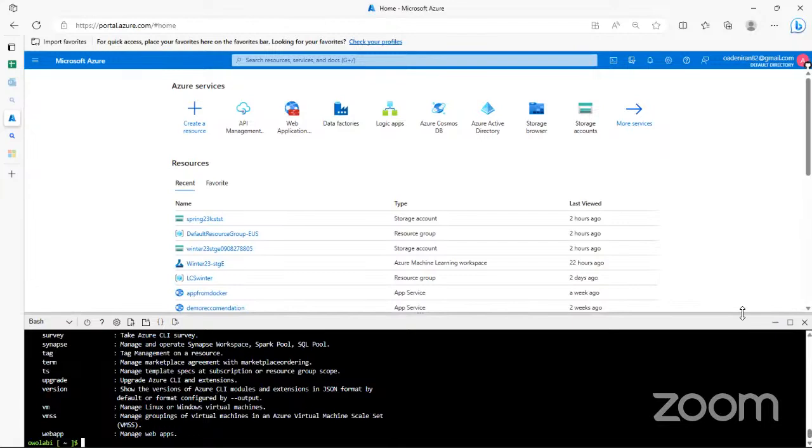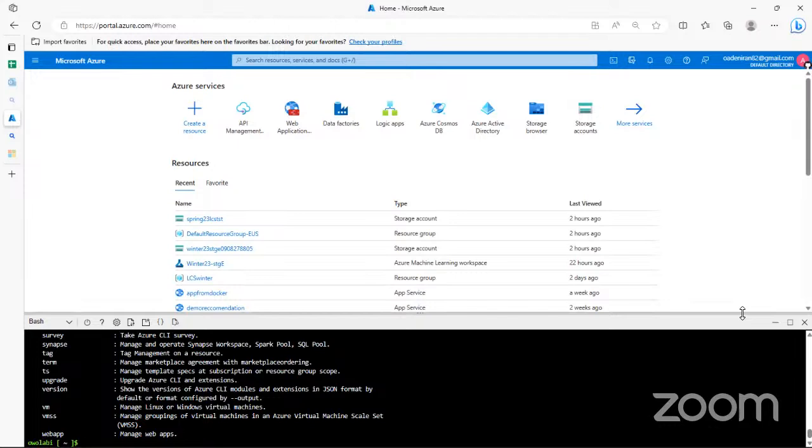Anytime you are taking quick starts or tutorials online and you want to test them out, you can just have a tab that does it, because each of those tutorials will tell you how to do it with the command line tool, with your Azure portal, and also with, let's say, a Python SDK and stuff like that.